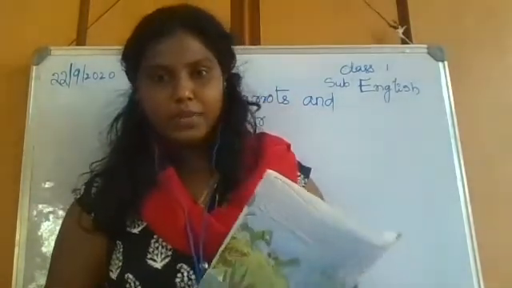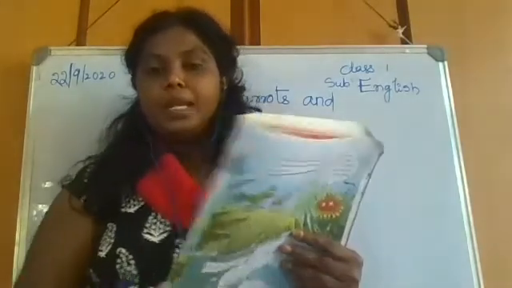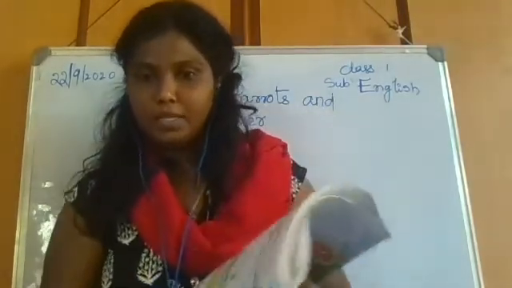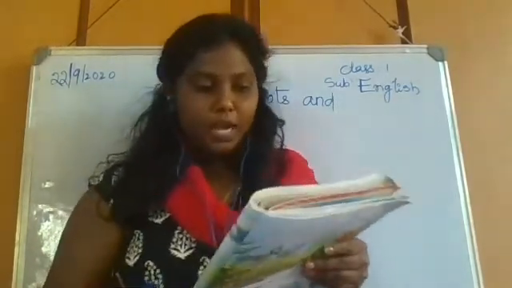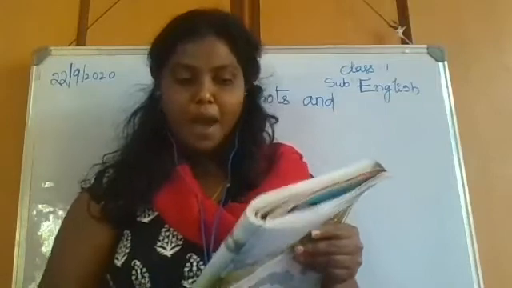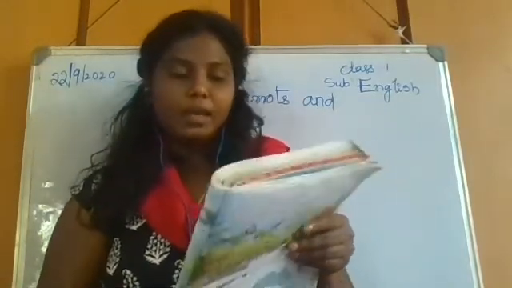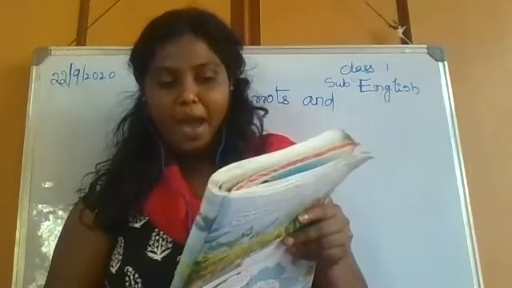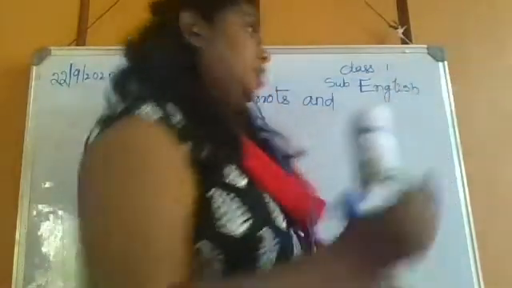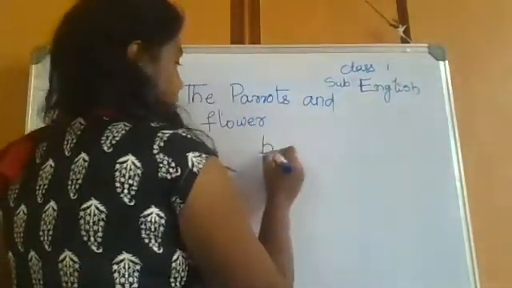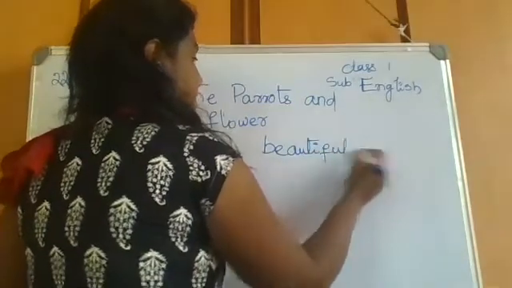Flowers, generally we see flowers in parks, gardens, and outside like in lawns, all those things we can see the flowers. Okay, here I am going to start the story. There lived two parrots. Where lived? Somewhere parrots are living. There lived two parrots in a beautiful garden. What is that? Beautiful garden. Two parrots are living in a beautiful garden.